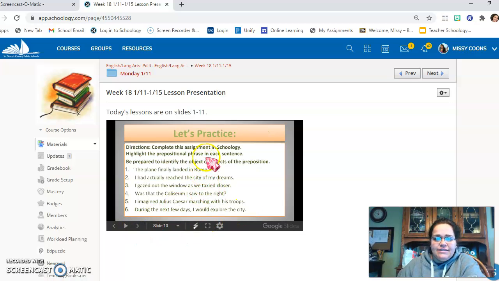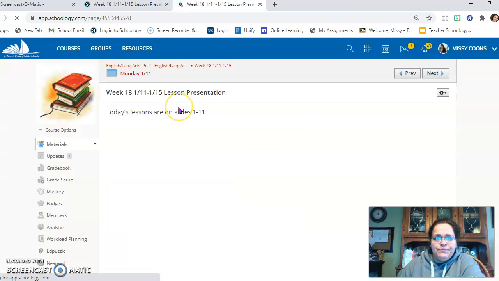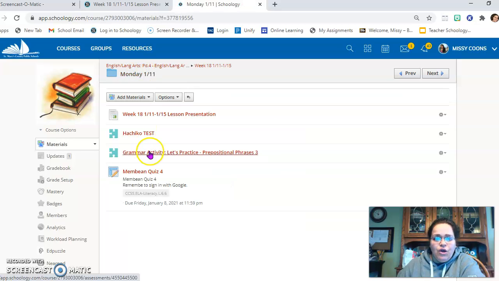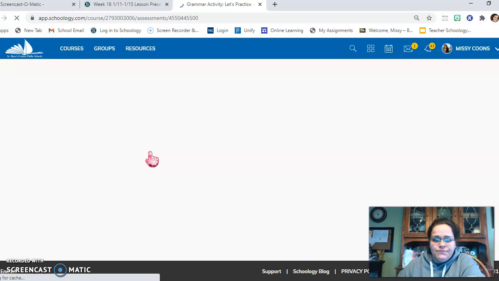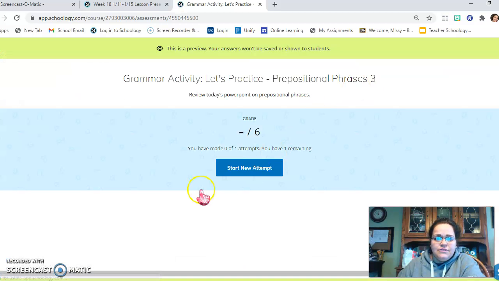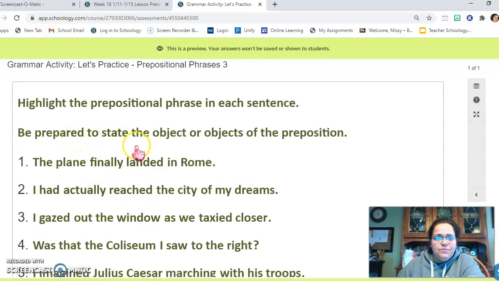So let's practice. Go back to Monday's folder. Open up the grammar activity for prepositional phrases. You're going to start new attempt. So it says, be prepared to state the object or objects of the preposition. When we meet tomorrow, we'll review these together. But for today's assignment, you are to highlight the prepositional phrase in each sentence.